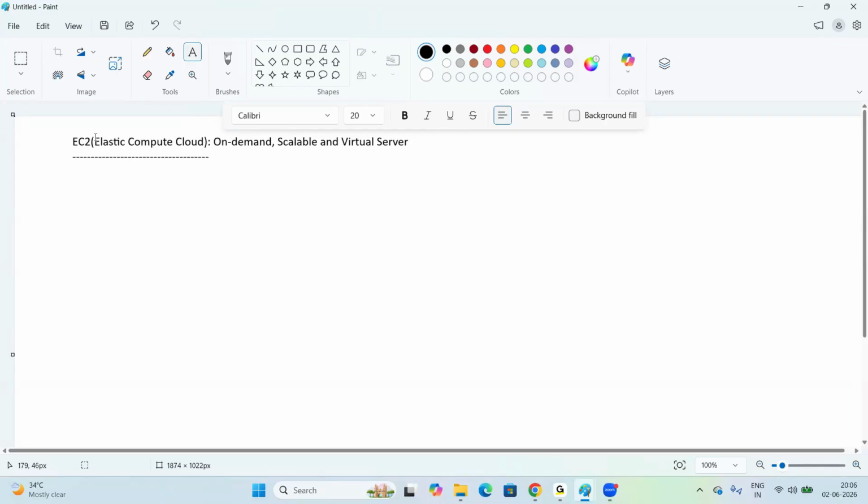So here, Elastic Compute Cloud, right? In general, what is elastic, anyone? Expandable or stretchable, right? Elastic, right? So next one, compute. What is compute, anyone? For example, if you want to buy any laptop or mobile, what do we normally check? We check the configuration. CPU, RAM, storage, OS, right? So compute is the configuration.